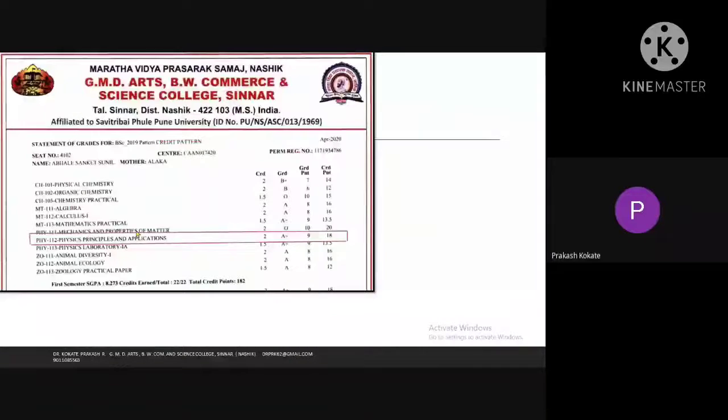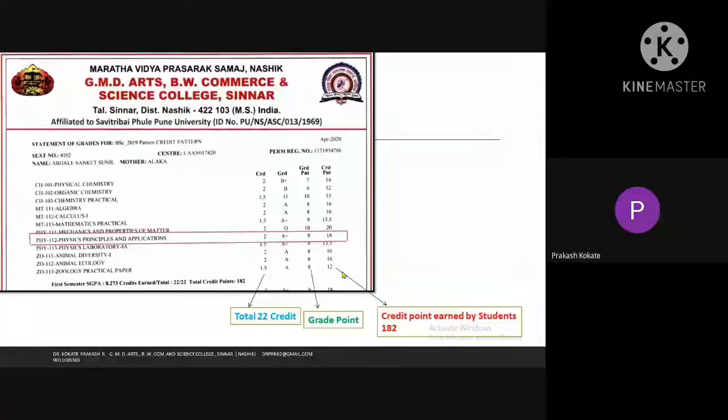These are credit points, 14, 12, 15, all in all 182. Here 182. Now I will go further. Again further like this, 182. Remember, these are 182. Here 182.